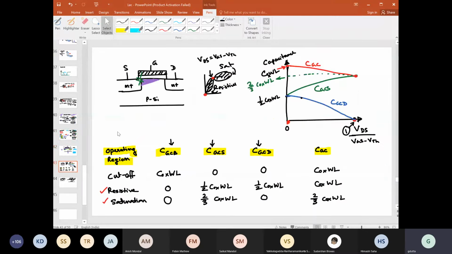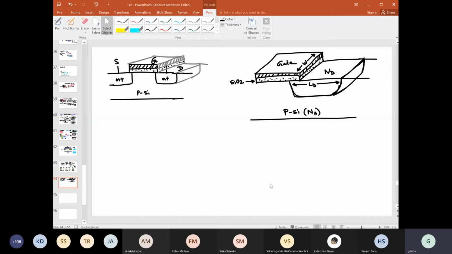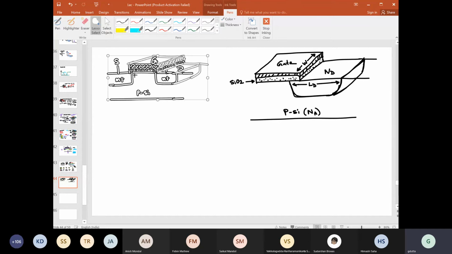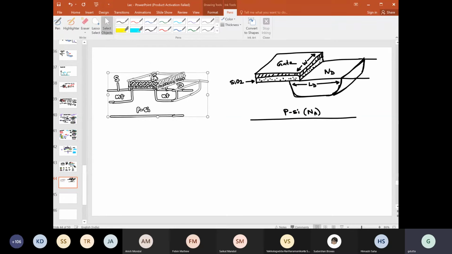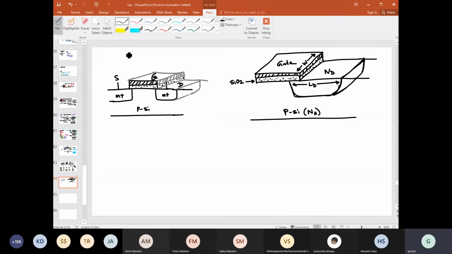And to simplify that, we have made this table, which basically says in which region of operation, which transistor will be operating in which mode, right? Along with that, there is one more capacitance, which is called the junction capacitance, right? So now we are going to discuss that junction capacitance part here, but for that, maybe I need to move this thing a bit below so that I can write here the junction capacitance.